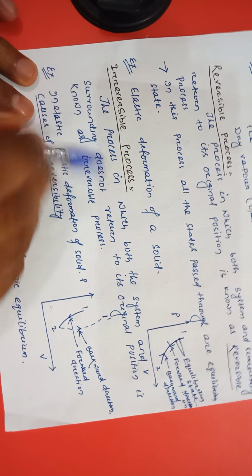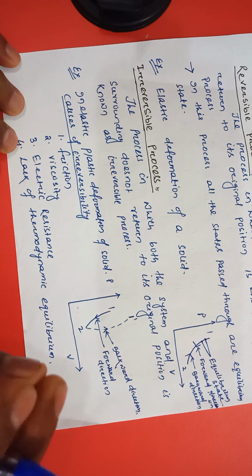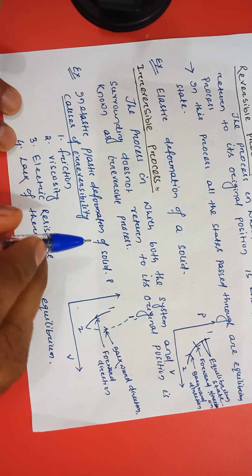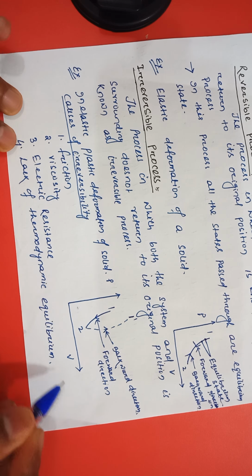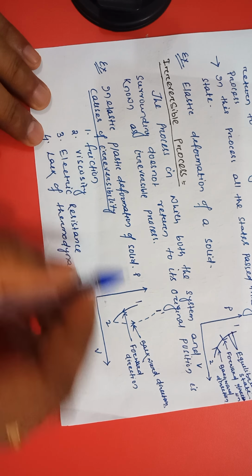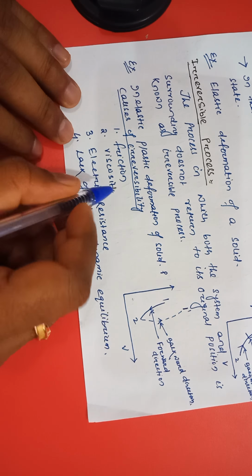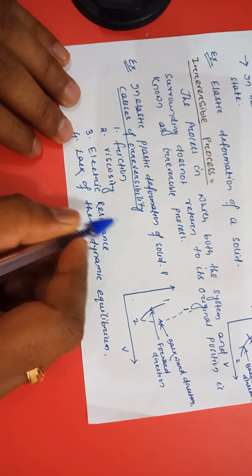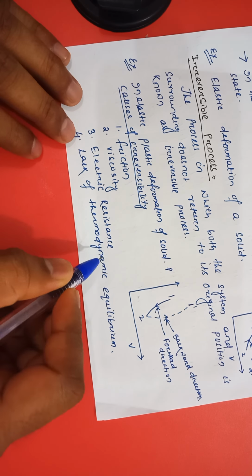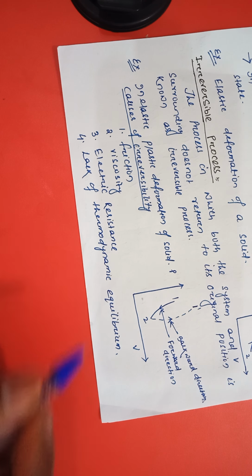Then comes the irreversible process. The process in which both the system and surroundings do not return to their original position is known as an irreversible process. See the PV diagram. Example, elastic-plastic deformation of a solid. What is the cause of irreversibility? The first cause is friction. Due to friction, viscosity, elastic resistance, lack of thermodynamic equilibrium. We have discussed these in another chapter.